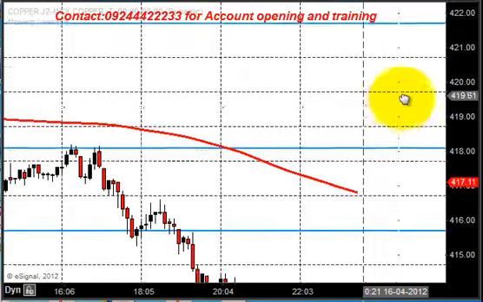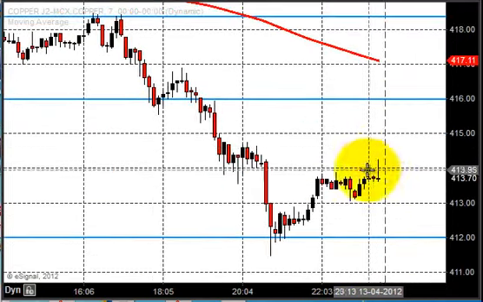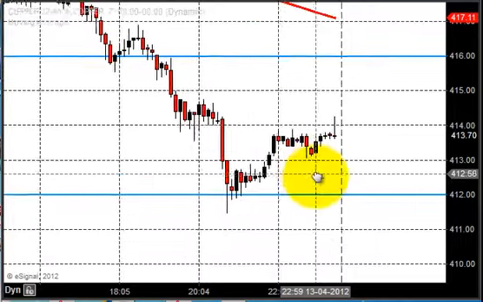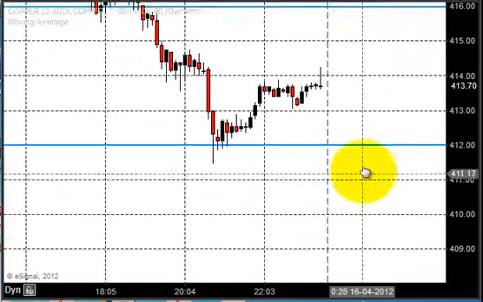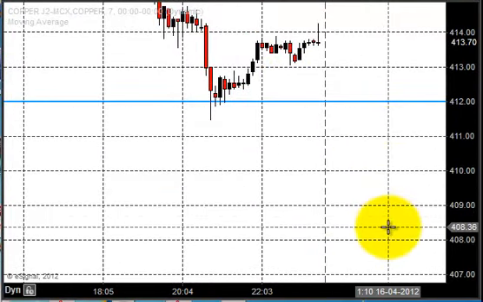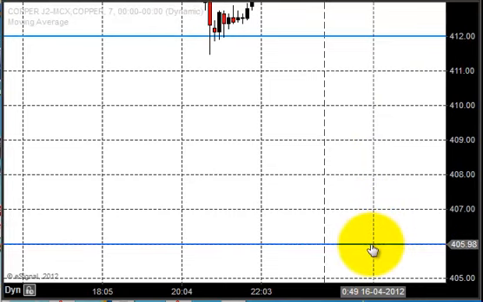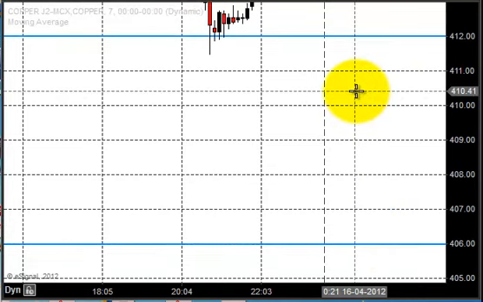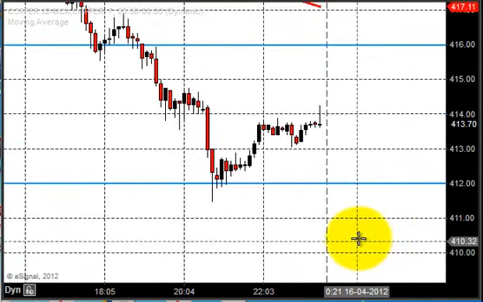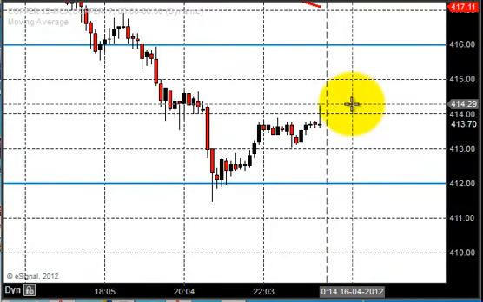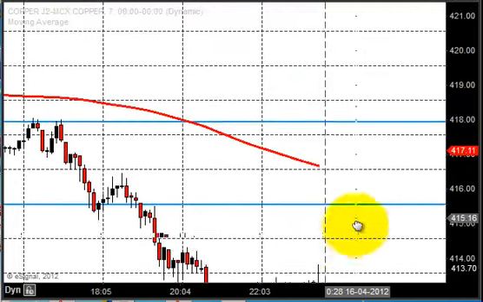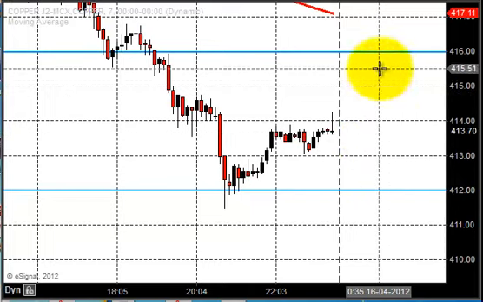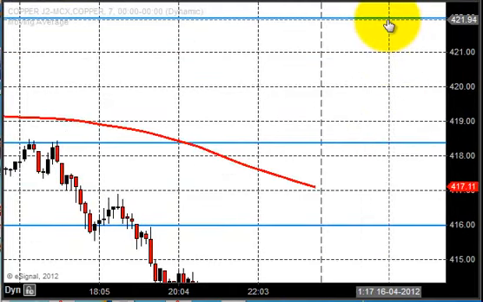So let us see what's going to happen during the trading session, and we follow the support and resistance, how the market is forming support and resistance around 412, and if the price is dropping, how the market is reacting around 416. Based on this, we can modify our analysis also. But as of now, comparing with the previous week price movement, today we can expect copper to go down and continue its downtrend. Since the stop loss range is higher, you can see when the price is opening around 411, the stop loss is around 10 points.